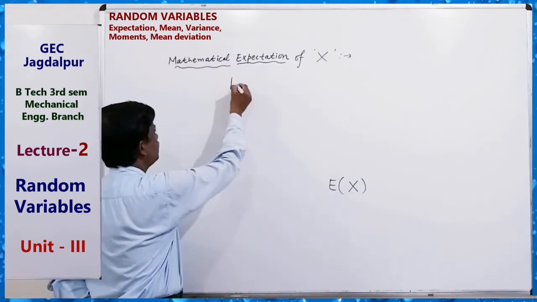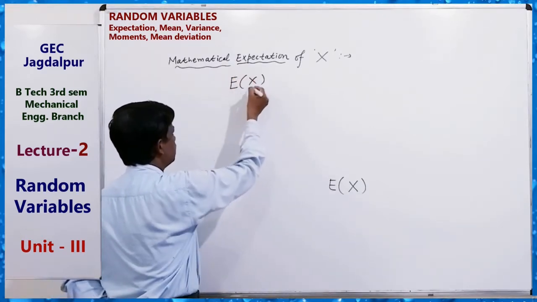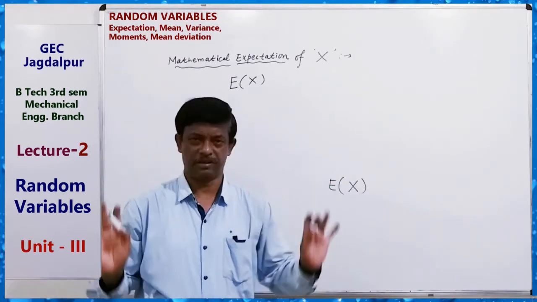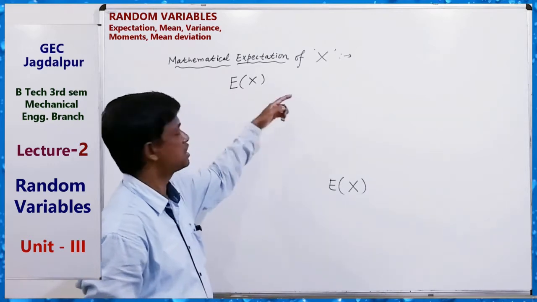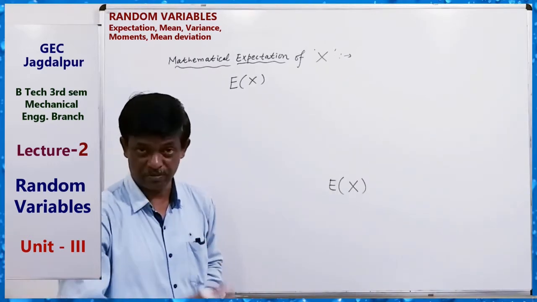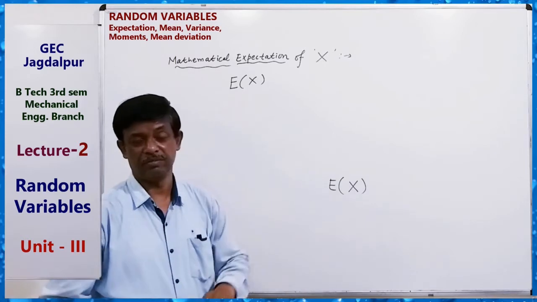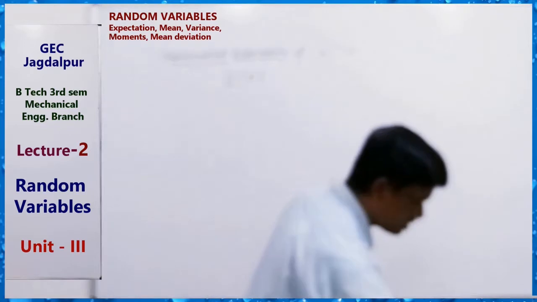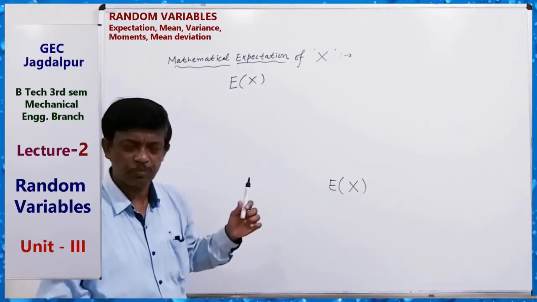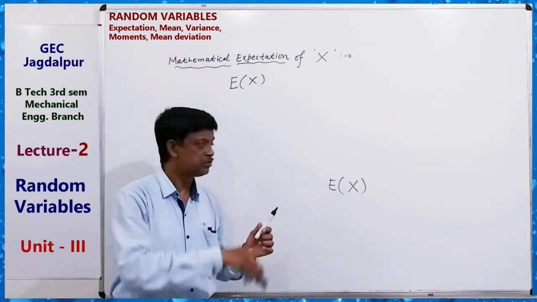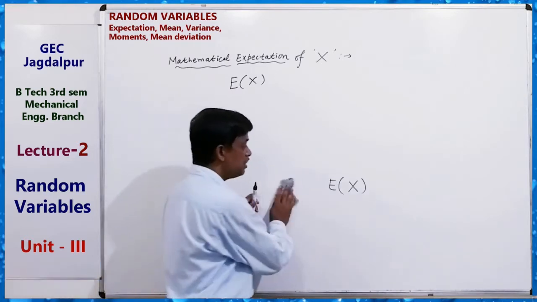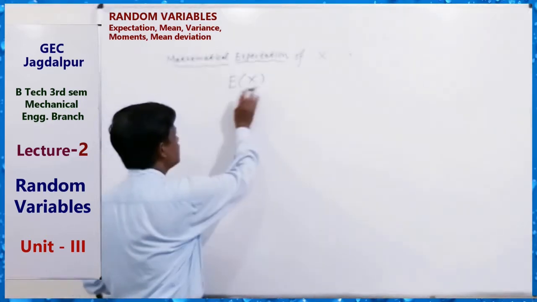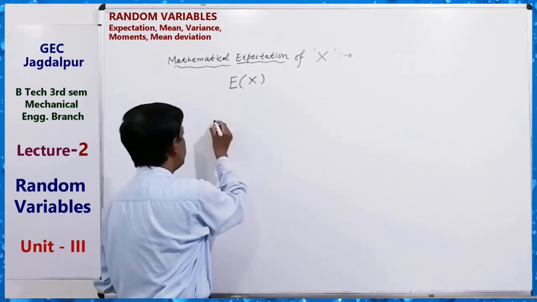This is a notation and formula you just have to remember. So the expectation of X, that is the mean value of the random variable, is defined in a very easy way, because we also have the probability function, the PDF, p(x).